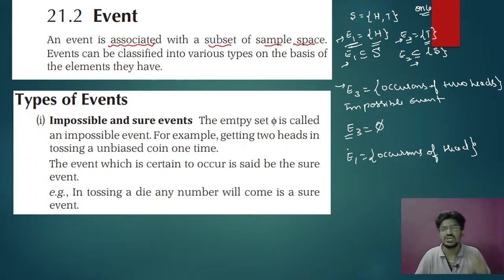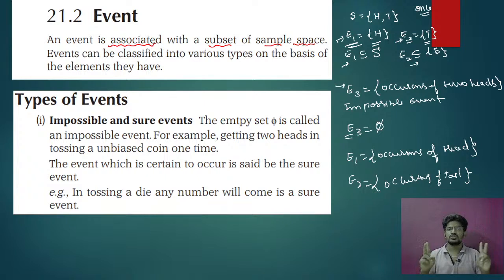Event E3 is an impossible event. And event E2, occurrence of tail, is also a sure event. So in events you have two types: impossible event, which will not occur, and sure event, which definitely is going to occur.